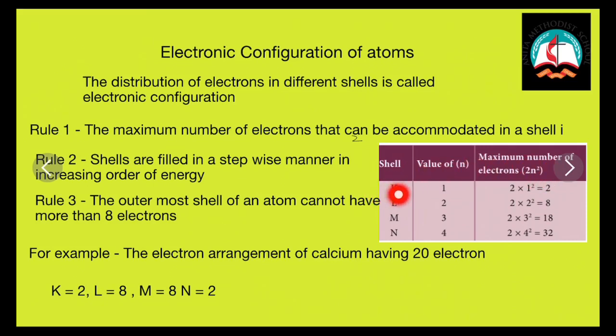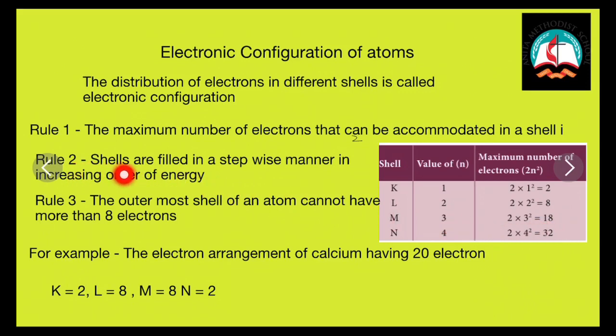So, in K shell, there can be only 2 electrons. In L shell, there can be only 8 electrons. In M shell, there can be only 18 electrons. And in N shell, there can be only 32 electrons.